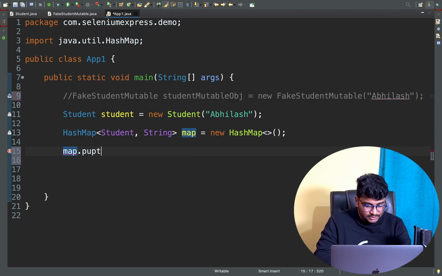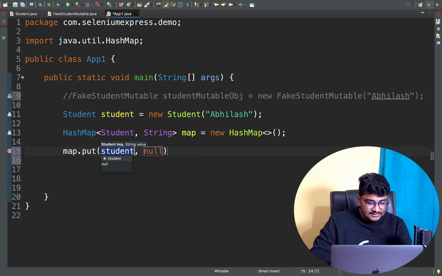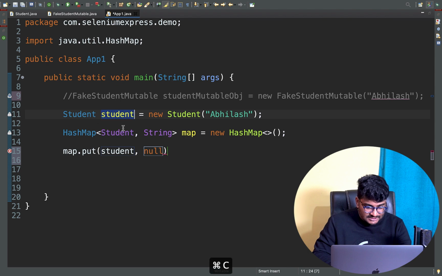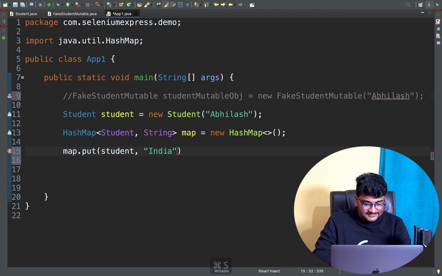So map.put, and I'm gonna pass in the student object just right here, copy and paste, and the value will be a string. So let me take India as value, right? So right now I'm putting something into the map, okay?